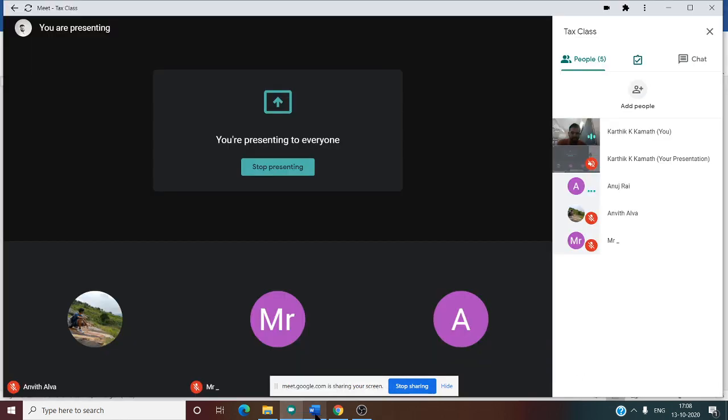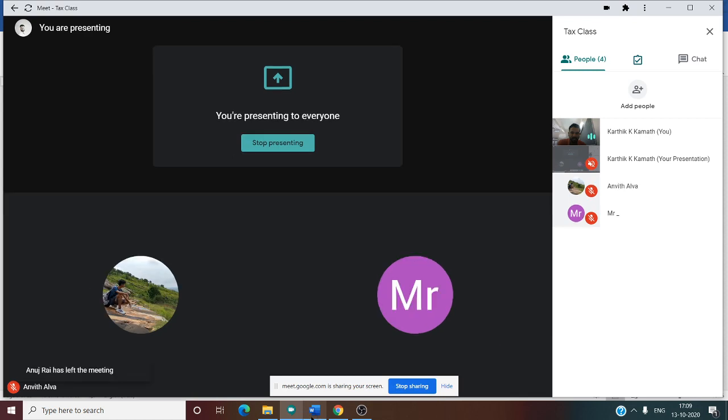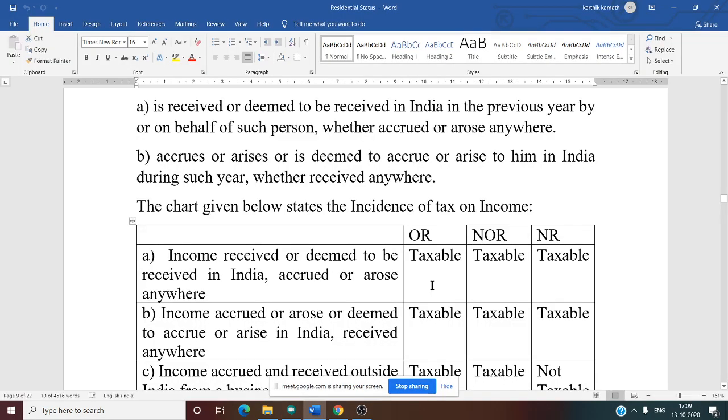Non-resident means the person who is not there at all in India, that is, he is in India in the previous year less than 182 days.